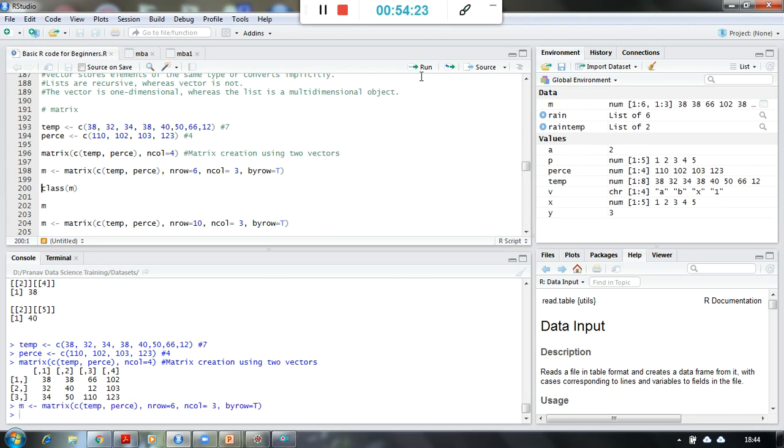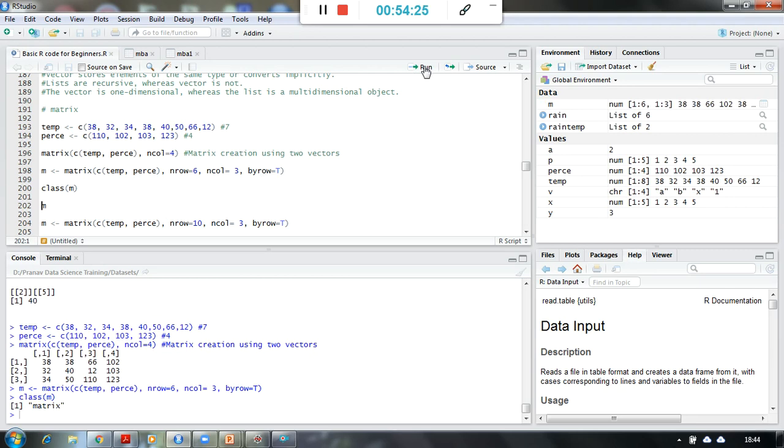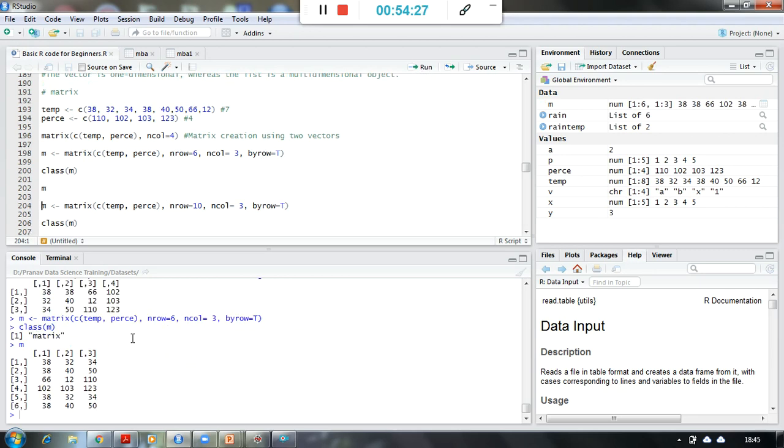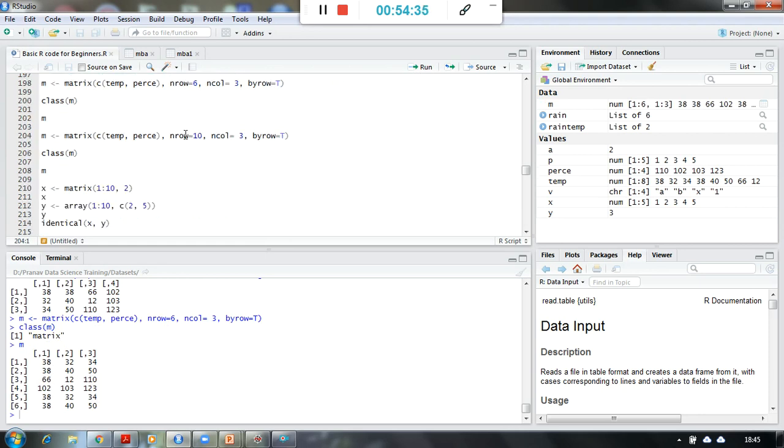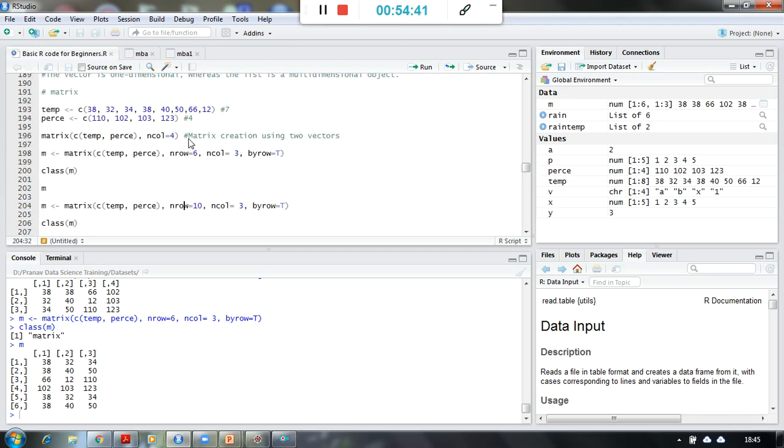And if I print this, what is the class? First of all, the class of M is matrix. And if you see over here, it has been arranged in a horizontal way, that is by row. Similarly, I can have it for more rows and more columns. I have only limited numbers over here, so those numbers are going to be repeated while creating the matrix.